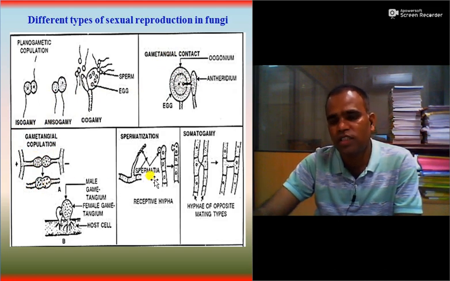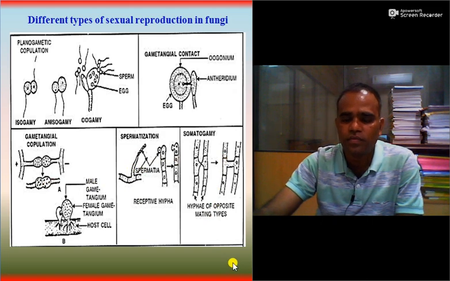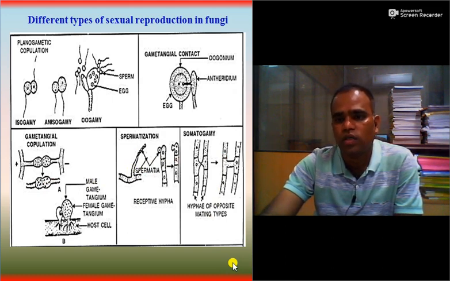Then spermatization, where spermatia and receptive hypha are present. Then somatogamy, heterokaryosis, as well as other types of sexual reproduction occur. So if anybody asks you in the exam what is sexual reproduction and to list different phases and types of sexual reproduction, you can explain easily.